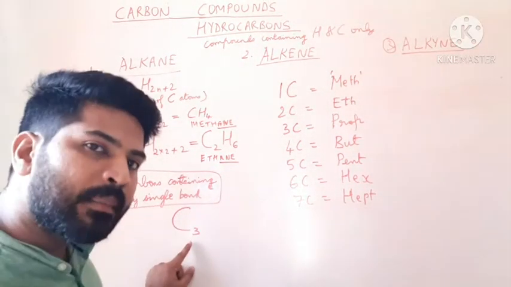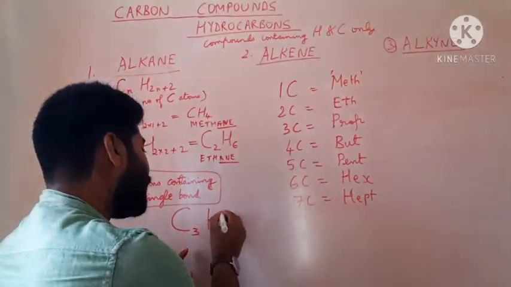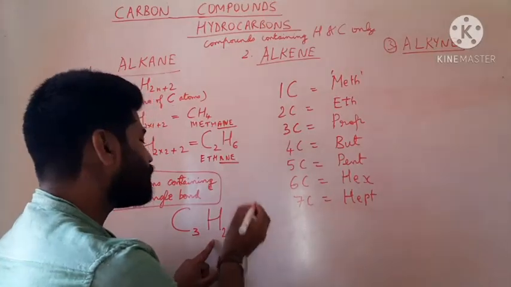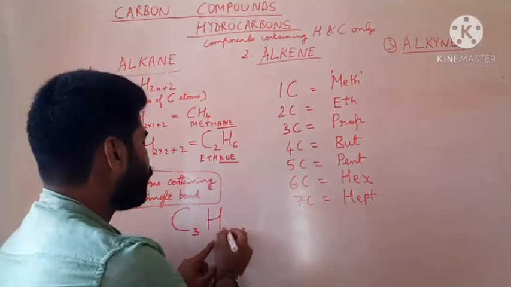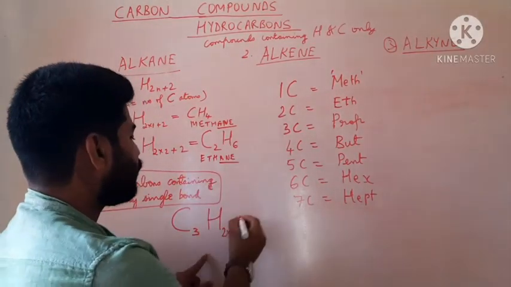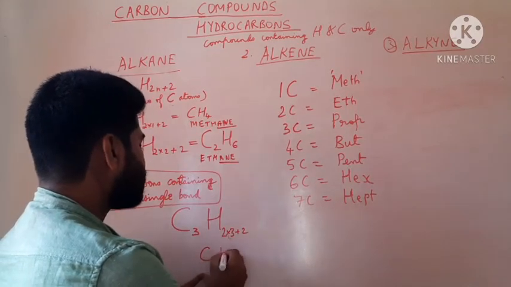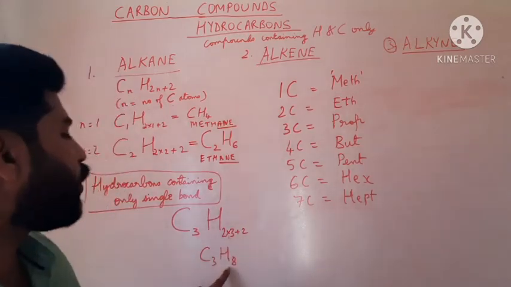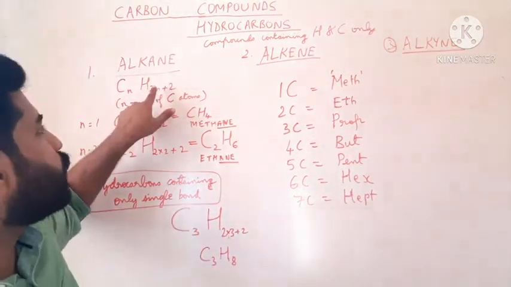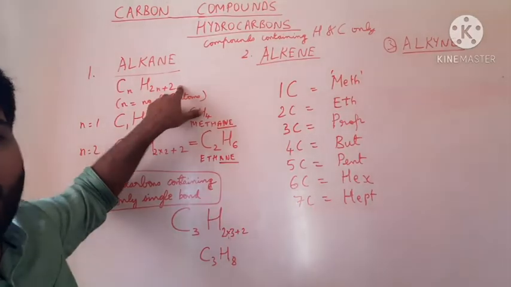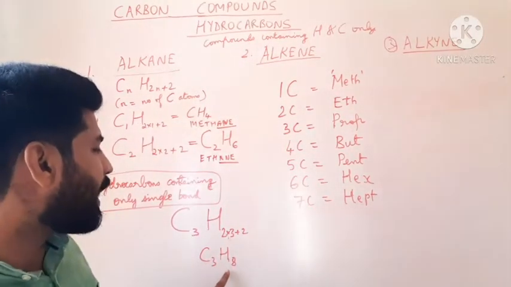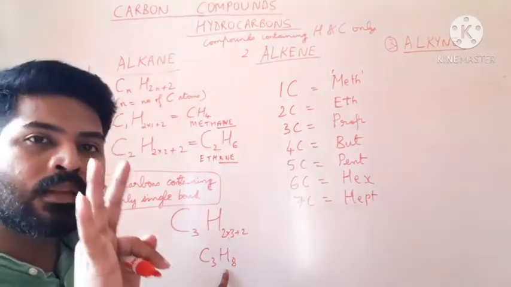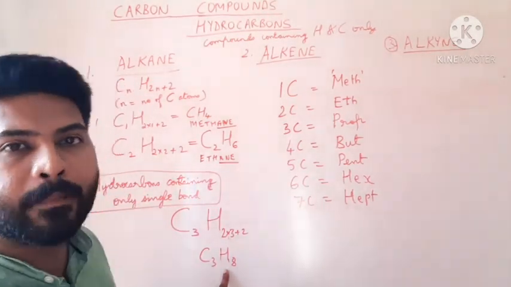If there are 3 carbon atoms, then how many hydrogen atoms should be there? So the formula is 2n plus 2. So 2 into n, where n is 3. Therefore, if there are 3 carbon atoms, then there will be 8 hydrogen atoms according to the general formula of alkane. So C3H8 will be the chemical formula of the third alkane member.